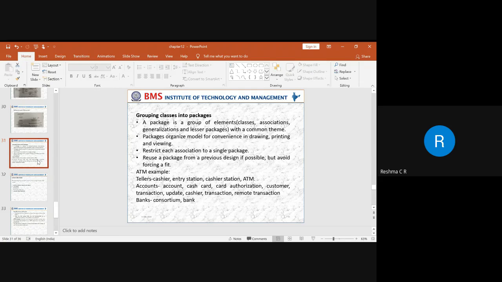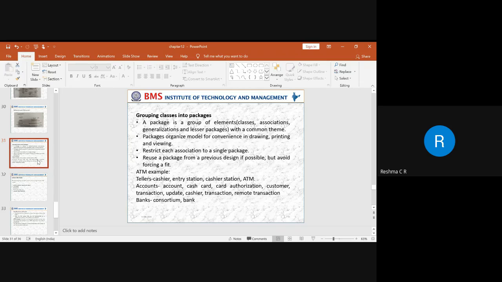Which can help during the implementation. So when we are using a package, this package can be organized for convenience for a different purpose. Either it can be in terms of drawing, or it can be in terms of printing, and it can be in terms of viewing. So with respect to different perspectives, we are trying to use these packages to organize the contents.